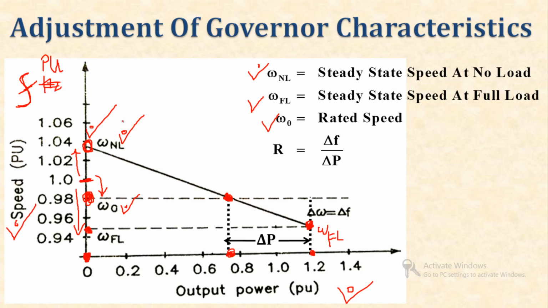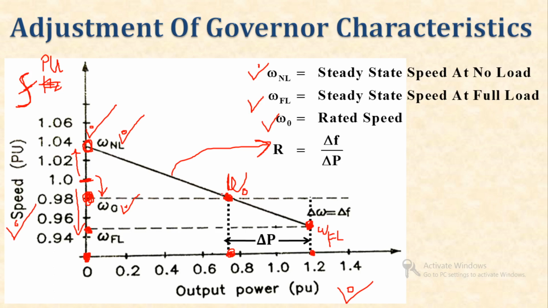Over here is omega NL, which is much higher than omega 0, and this is omega 0, the rated speed. Now, the slope of this graph is known as the regulation. The slope of this linear graph is known as the percentage regulation.